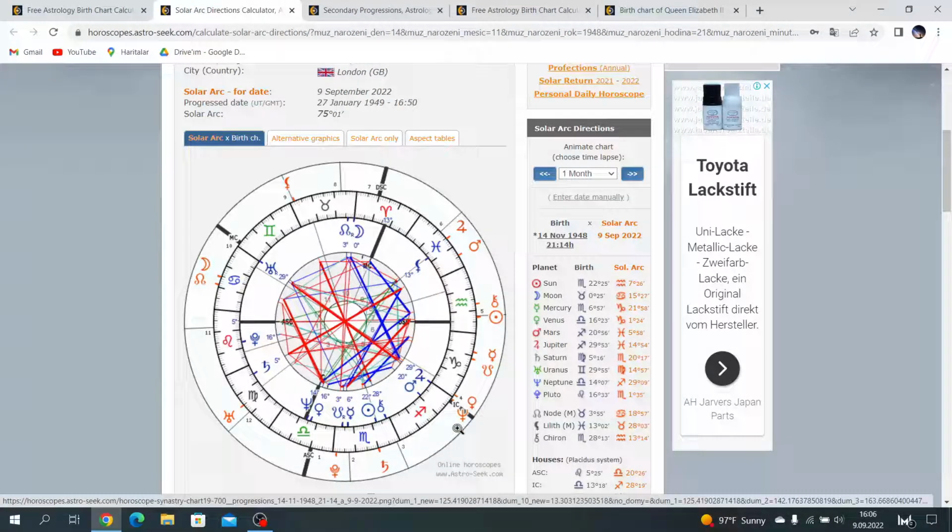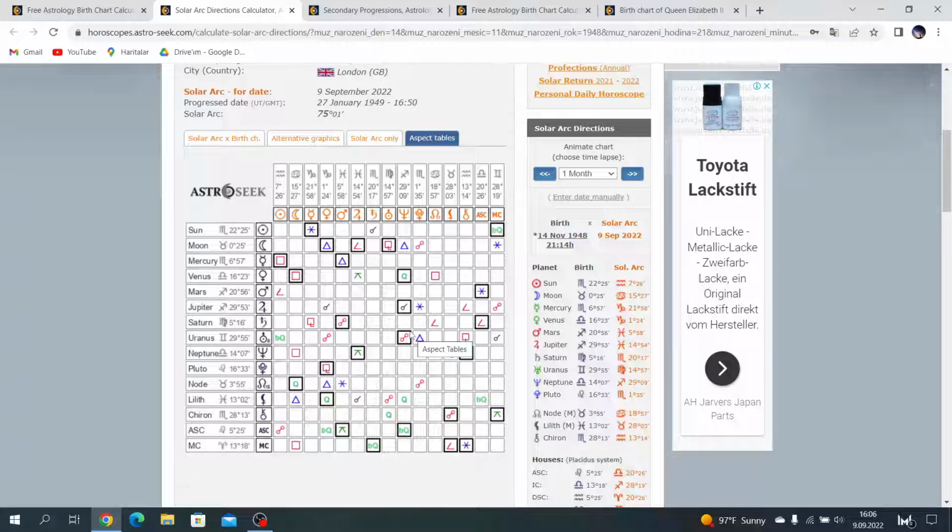What we remember, in the Queen Elizabeth analysis video about her death, solar arc Jupiter conjuncts IC. Now in King Charles's chart, solar arc IC conjuncts Jupiter, and solar arc Neptune conjuncts Jupiter. This is actually a reincarnation indicator. I will explain later in another video.